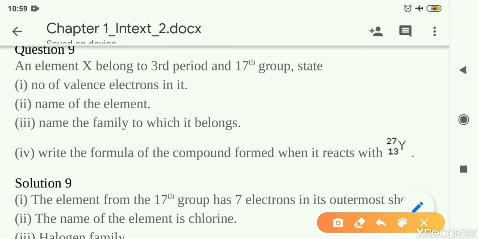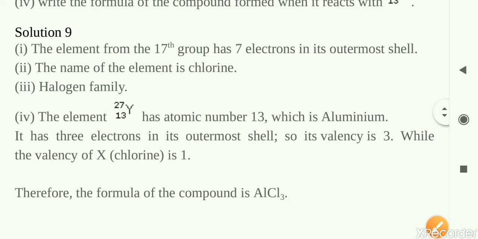Next, question number 4. Write the formula of the compound when it reacts with this particular element. Element mass number is 27 and atomic number is 13. Let us see the solution here.